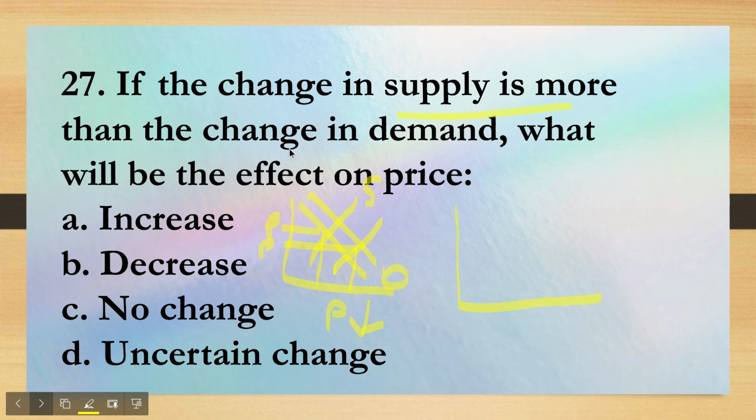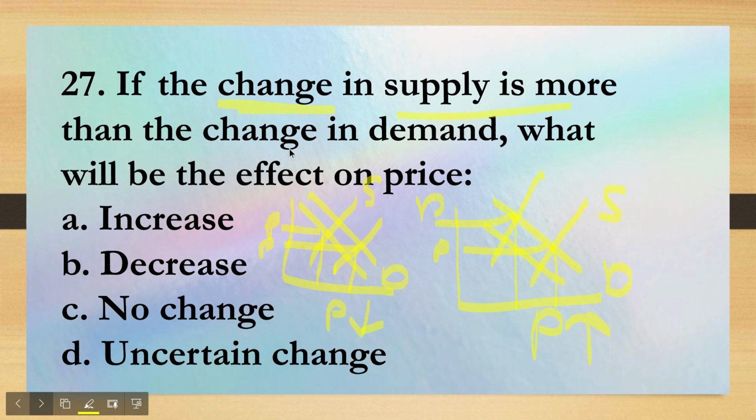If we take another example, let's consider this as the demand curve and this as a supply curve. So in this case, let's assume demand to reduce, okay, and the change in supply, they're not saying in which direction, but they're saying the change in supply is more. So let's assume more reduction. So when there's shortage in supply, if this was the original price, now this would be the new price. So in this case, we see that the price is increasing for that particular commodity.